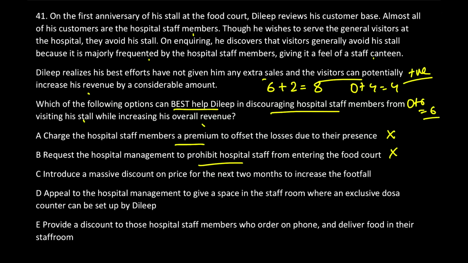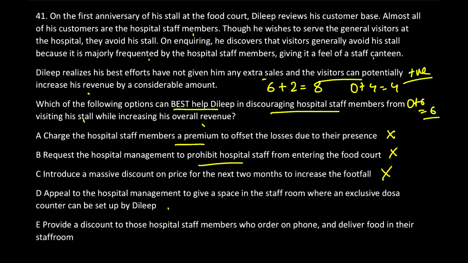Option C says introduce a massive discount on the price for the next 2 months for the footfall. Now, is it specifically working on the section where staff members will not come? Staff members will be like, wow, massive discount, I'll eat more. So this is not going to serve our purpose. Option D, appeal to the hospital management to give a space in the staff room where an exclusive dosa counter can be set up by Dileep. Sounds practical, sounds good, but not perfect. So I'll keep that in the waiting room.